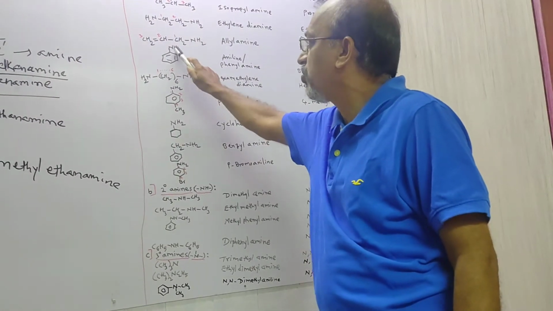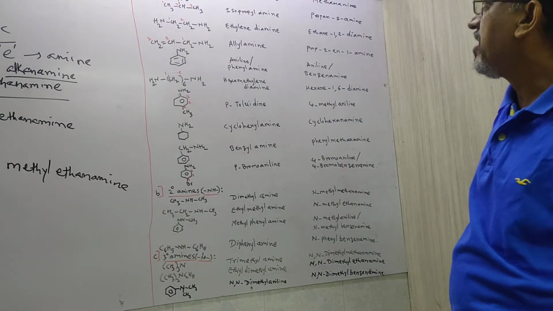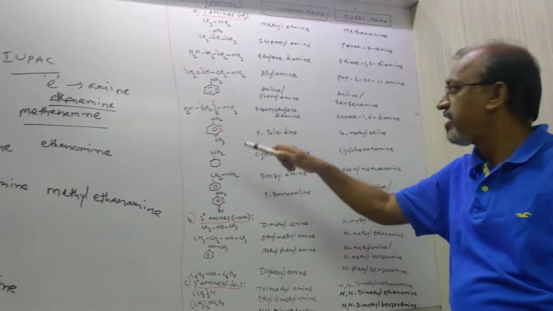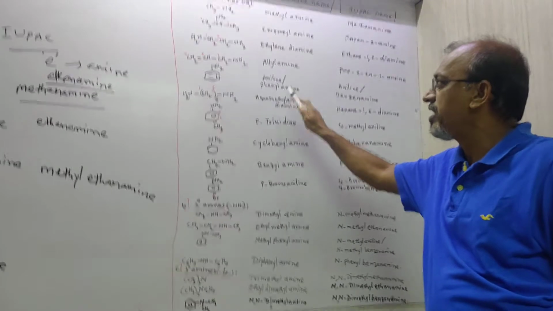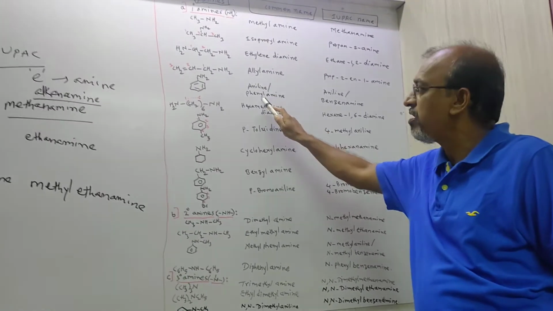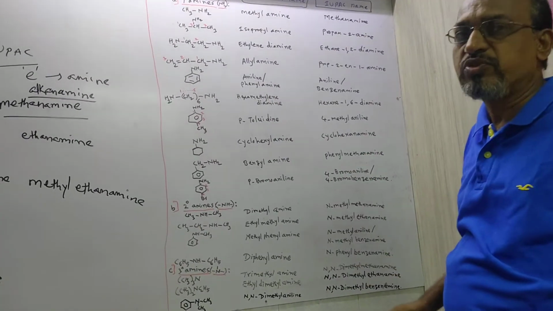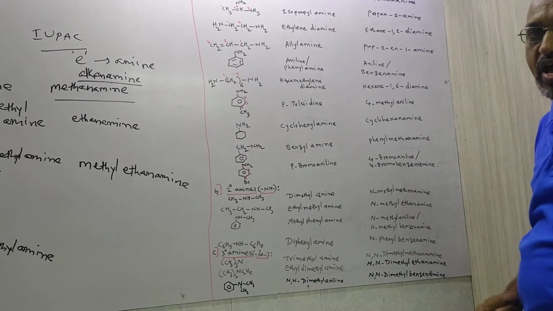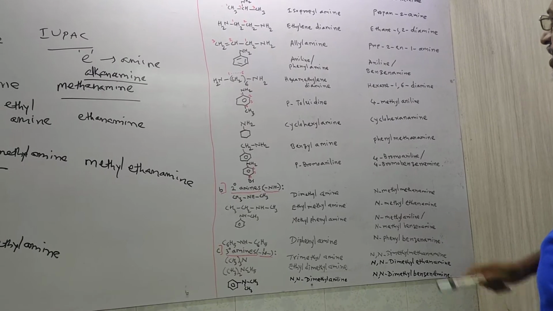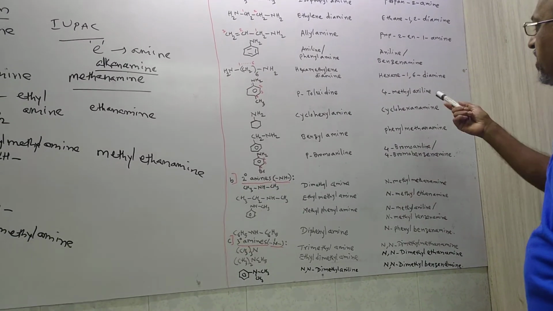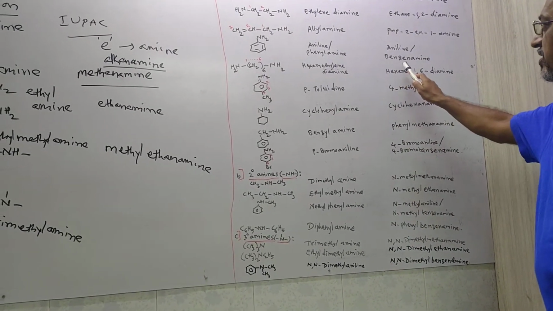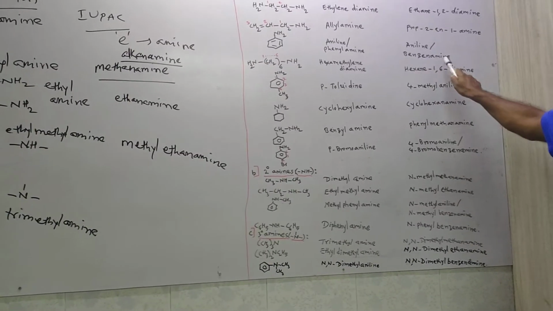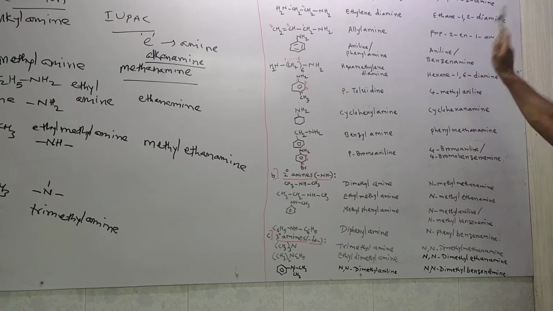Now the aromatic compound we'll see. On the benzene ring, the NH2 group is there. Aniline is the common name, or you may say on the aromatic ring or on the phenyl ring, the NH2 group is joined, that's why you may say phenylamine. So aniline or phenylamine, these two names we can use. Then for the IUPAC name, aniline is accepted as the common name in IUPAC also. And later on, benzene ring, amine is there. That's why in benzene, the e is dropped and you add amine. So benzenamine is the IUPAC name.